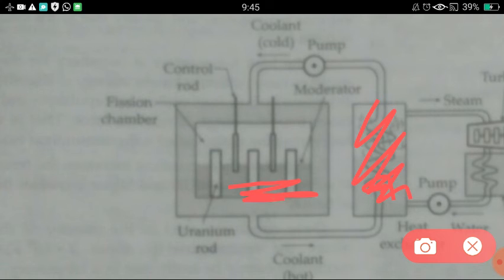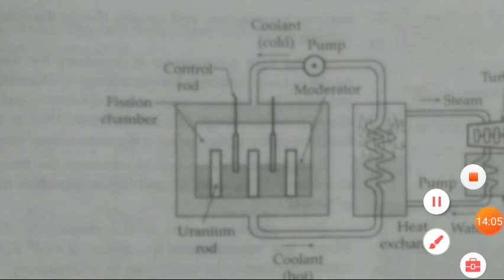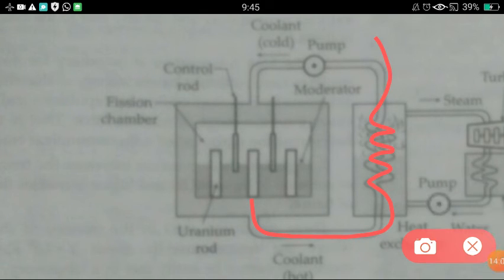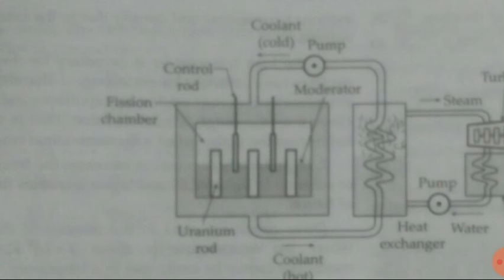Here we have liquid sodium, and that sodium passes through this tube. When it passes through the tube, it gives all its energy to the water filled inside this tank. That water becomes hot, and it starts producing steam.